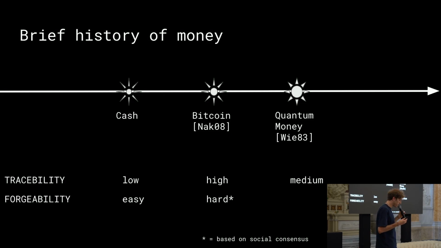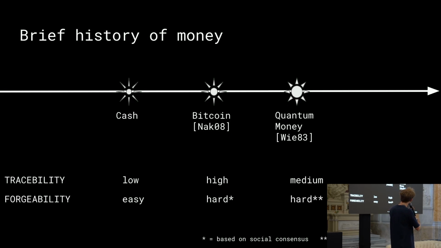In fact, this is one of the main innovations of the Bitcoin protocol, the capacity to allow for peer-to-peer digital cash that prevents the double spending problem. And this hardness is based on a social consensus. So we know that if there's a 51% attack on Bitcoin, it's possible actually to create infinite copies of Bitcoin. So this is a social hardness, if you want.